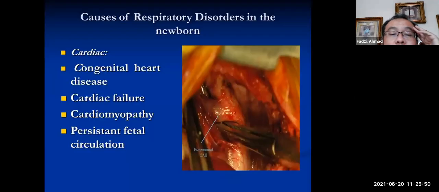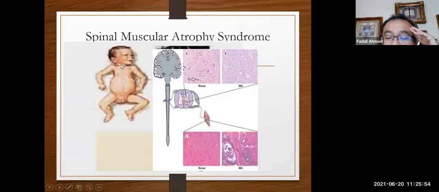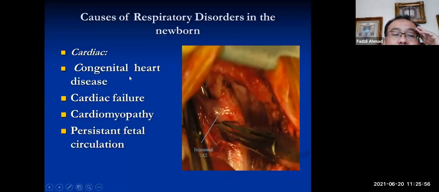The other thing is respiratory distress syndrome due to cardiac. The cardiac can be a heart disease, cardiomyopathy, PFC, persistent fetal circulation. They come with cardiac failure. If certain condition result in pulmonary edema, lung is full with fluid and unable to function properly.